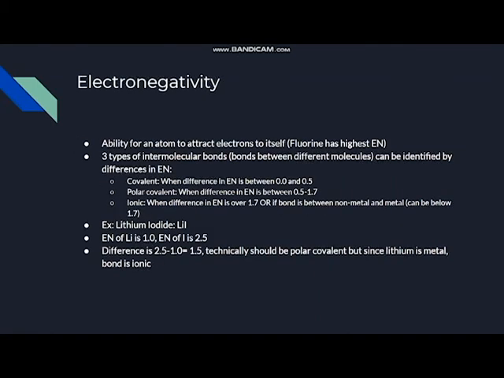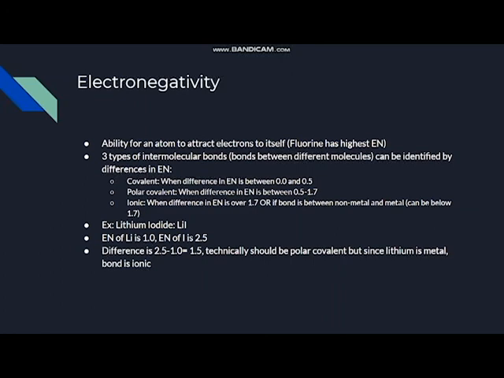Alright. Now looking at electronegativity, a very important topic. This is the ability for an atom to attract electrons to itself. Fluorine has the highest electronegativity, or En, as I said before. There are three types of intermolecular bonds, bonds that can form between different molecules that can be identified by the differences in the En. Covalent, polar covalent, and ionic.